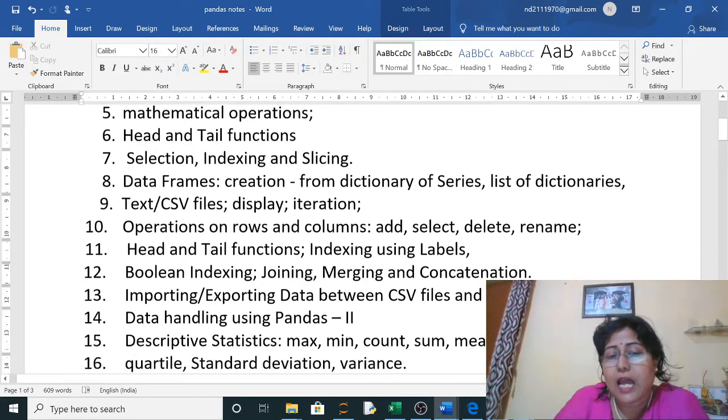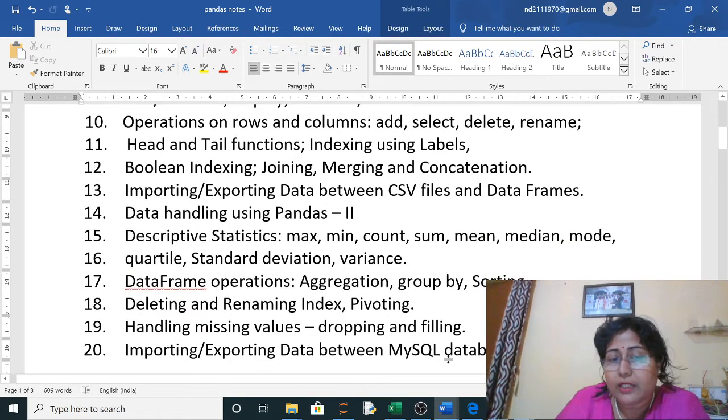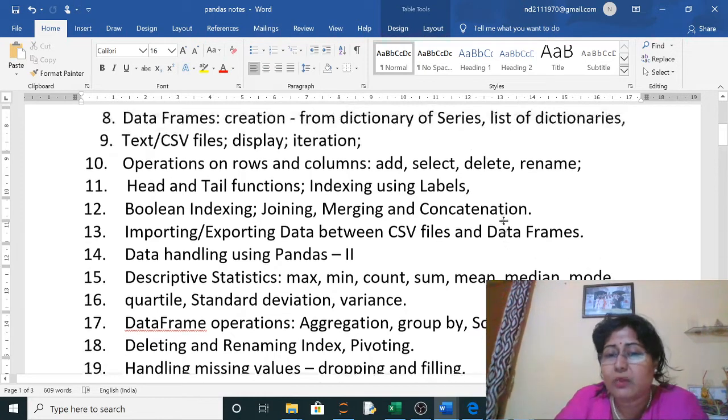Next is your data handling using pandas, part 2. In this you are having the descriptive statistics: max, min, count, sum, mean, median, mode, quartile, standard deviation and variance. Then the data frame operations: aggregation, group by, sorting, deleting and renaming index, pivoting, handling missing values, dropping and filling. And the last topic of this unit is importing and exporting data between MySQL database and Pandas. So this is our unit 1.